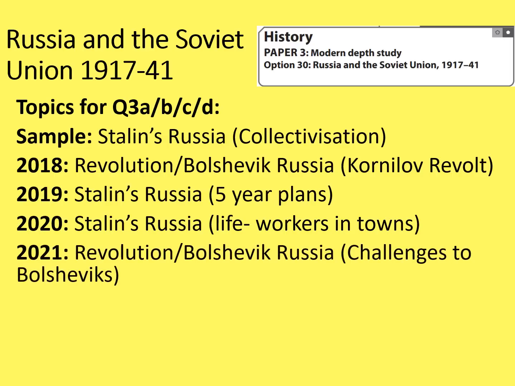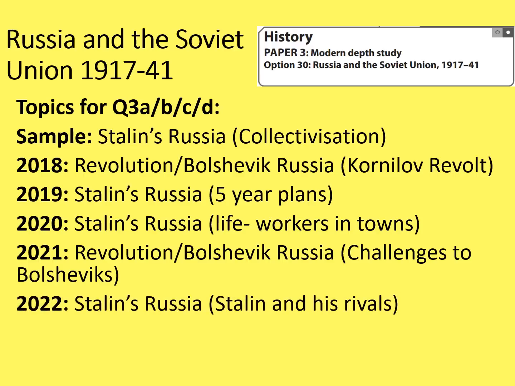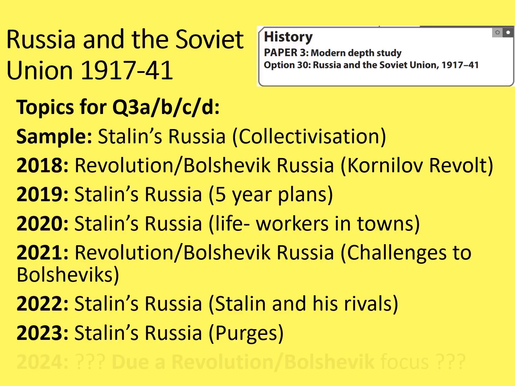In 2020, it looked at Stalin's Russia again, this time looking at people's lifestyles, and specifically at workers in towns. Then in 2021, it returned to the earlier part of the course again, the Revolution and Bolshevik eras, looking at challenges to the Bolsheviks. And then in 2022, it returned to Stalin's Russia, looking at Stalin and his rivals. And then in 2023, it stayed with Stalin's Russia and looked at the origins of the purges.